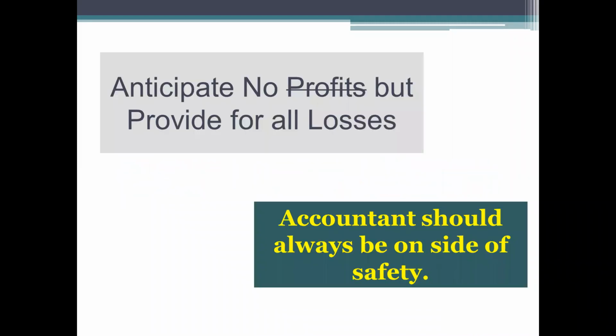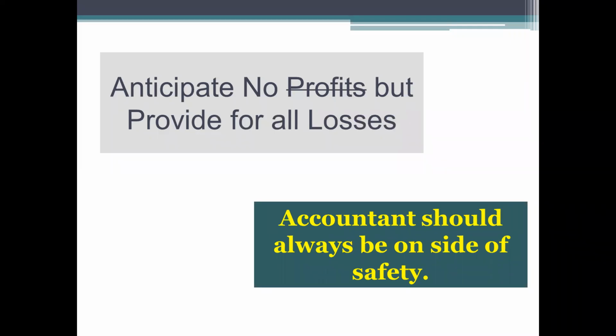Yeah. An accountant should anticipate no profit but provide for all losses. That means, for example, any case or lawsuit with a third party, and even if you are 99% sure that the case is in favor of the company, it should not be accounted unless and until it is realized. That is the reason why companies provide provisions or an accident compensation fund, expecting that if anything happens negatively, the company should be able to meet it.